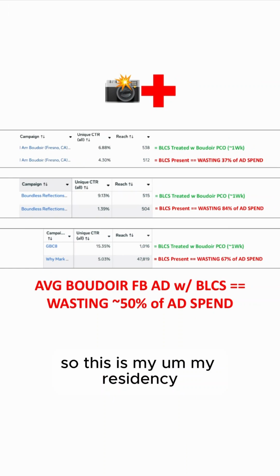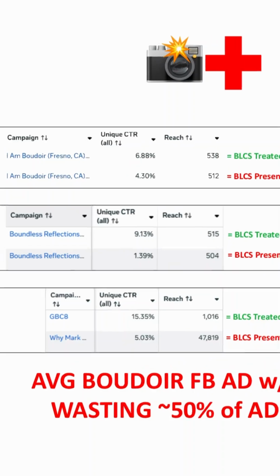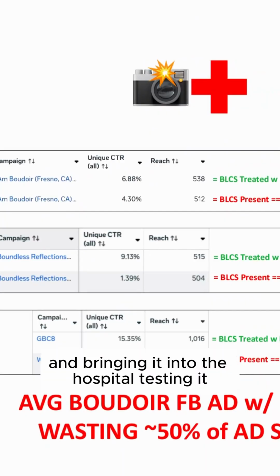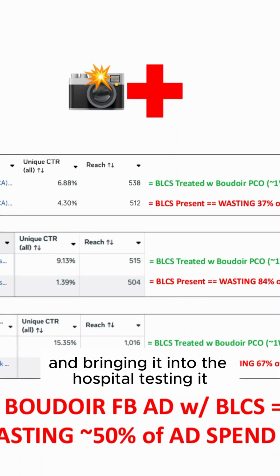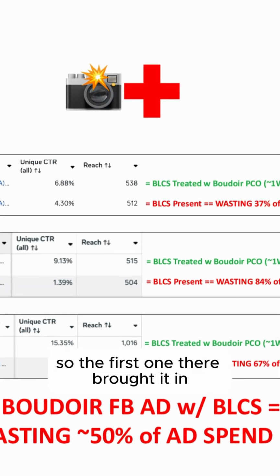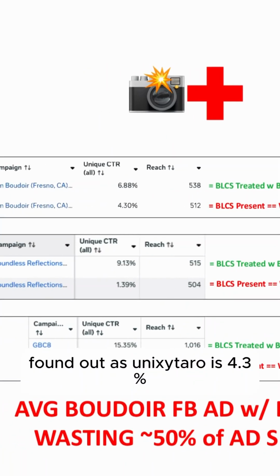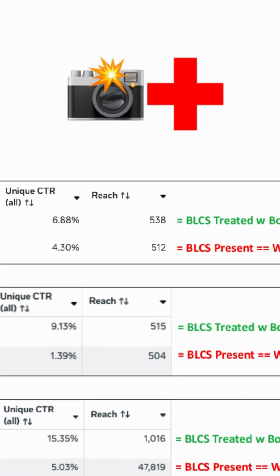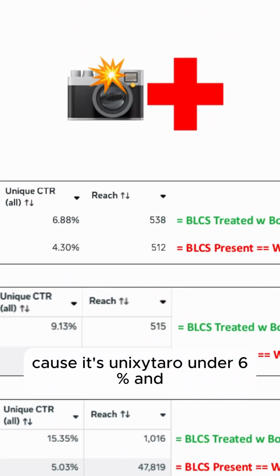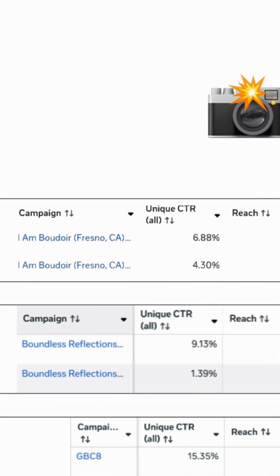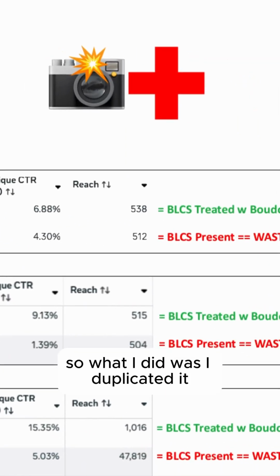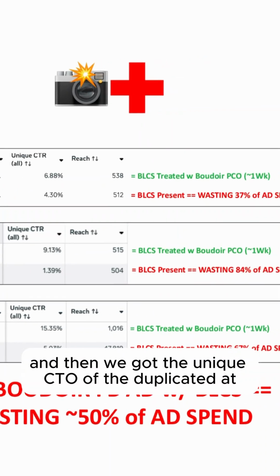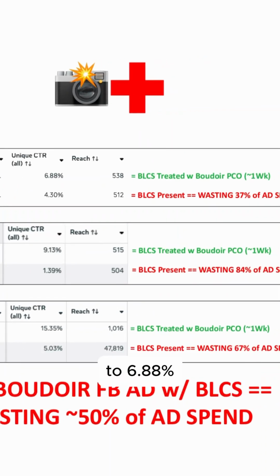So this is my residency, my history with that. So first part of residency, finding a Boudoir Facebook ad out there and bringing it into the hospital, testing it. So the first one there, brought it in, found out its unique CTR is 4.3%. So we figured out BLCS is present because its unique CTR is under 6%. And so what I did was I duplicated it, treated it with Boudoir Pico, takes about a week, and then we got the unique CTR of the duplicated ad to 6.88%.